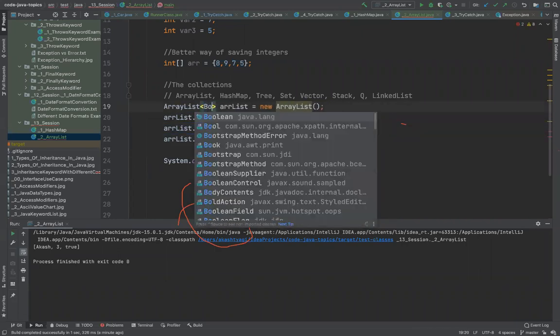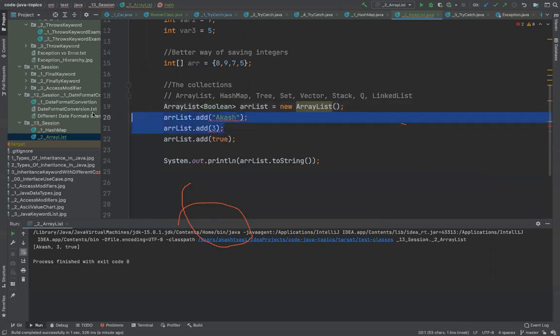If I say boolean, it will give an error in these three. So this is the concept of generics. That's how we basically use it: when you create a collection object, you always have to pass something. Is it mandatory? No, it's not mandatory. If I don't do this, then it will allow all. But it is a dangerous thing to do when you code, because by default you should define the type of the data which you're storing. It should not have a general storage system. It should be very specific.